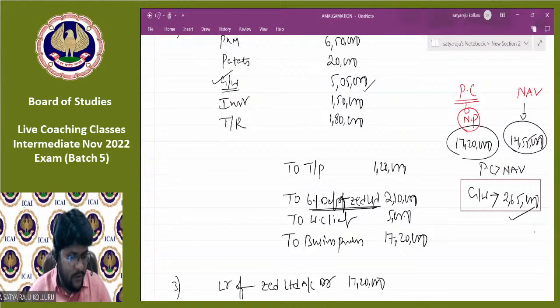Sir, please tell why you made 2 accounts of equity and preference. Aditi Tiwari, are you asking about the accounting treatment in the books of purchasing company or selling company? I think you are asking about the books of selling company. Why did you make 2 accounts of equity and preference shares? My dear, equity shares are different, preference shares are different, na? How can we club them? That's why definitely we need to open 2 accounts only.